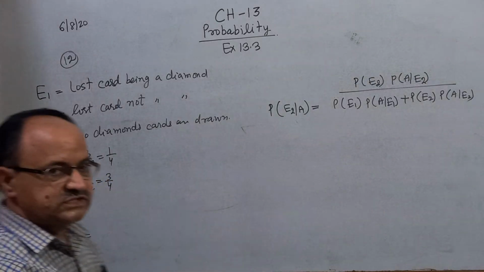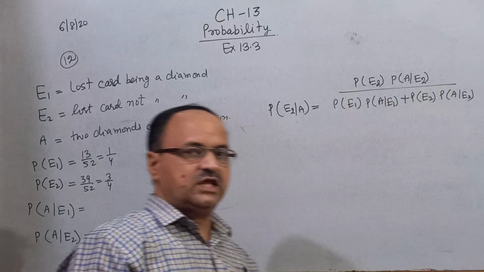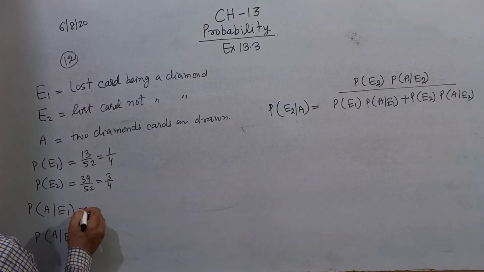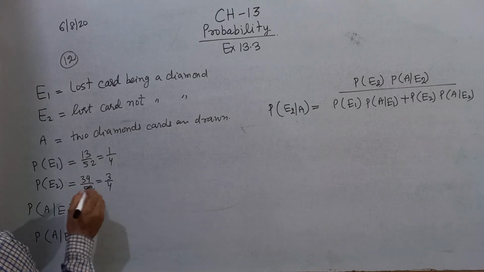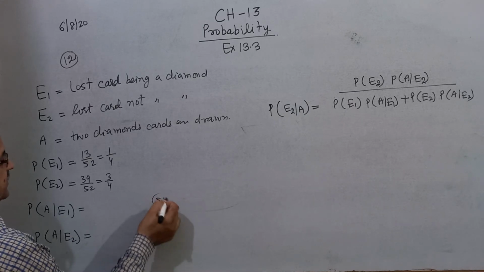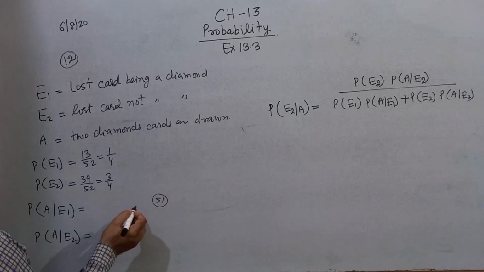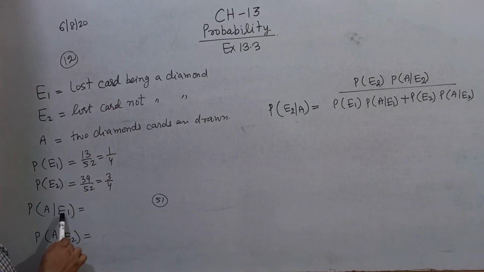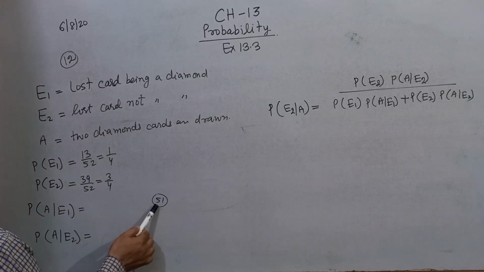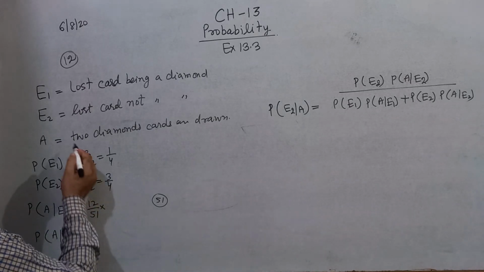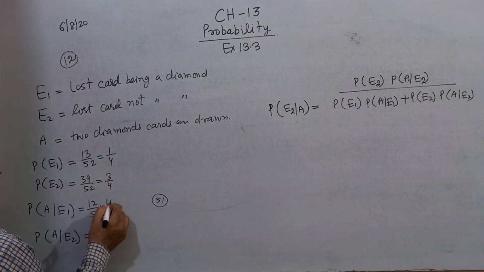Now can you tell me what is the probability of A by E1? It means draw 2 cards from the remaining 51 cards. In these 51 cards, the total number of diamond cards, because you know that 1 card is lost, it means there are 12 cards of diamond. So 12 by 51, and for the second card, because we want to draw 2 cards of diamond, that is 11 by 50.